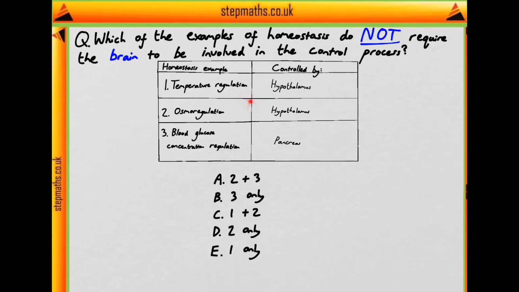So we can see that as temperature regulation and osmoregulation both require the hypothalamus, they do both require the brain in the control process. But as the blood glucose concentration regulation is only controlled by the pancreas, this does not require any action from the brain. And therefore we can see that 3 is the only option which does not require the brain, and therefore this corresponds to answer B.